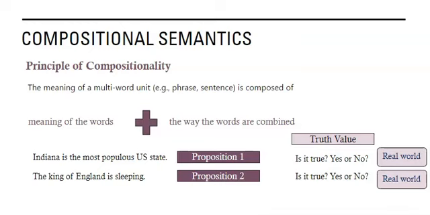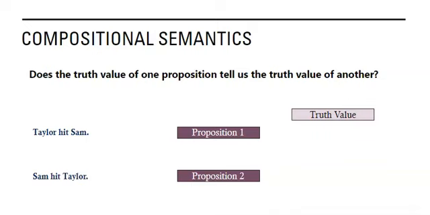So let's go back to our original sentences. Does the truth value of one proposition tell us the truth value of another proposition? Can we know the truth value without checking in the real world? Well, for proposition 1 and 2, Taylor hitting Sam and Sam hitting Taylor, these are unrelated.